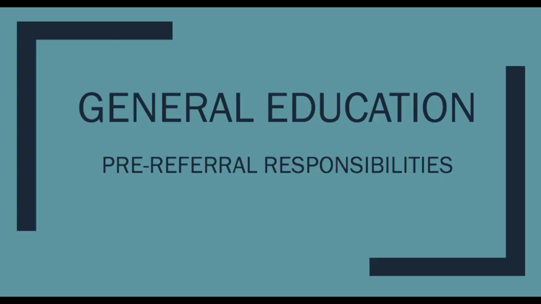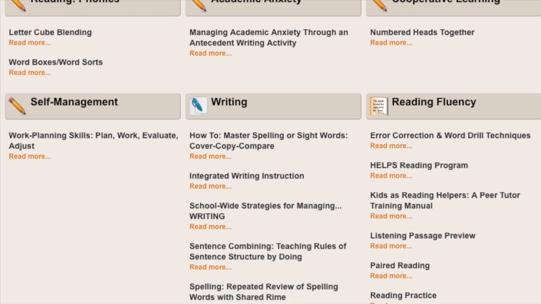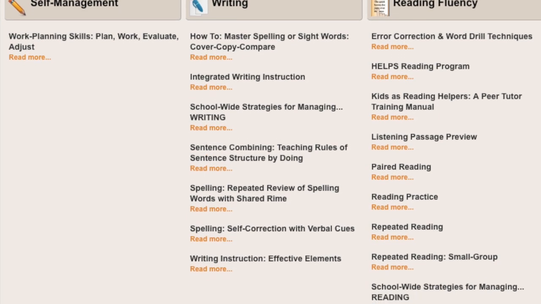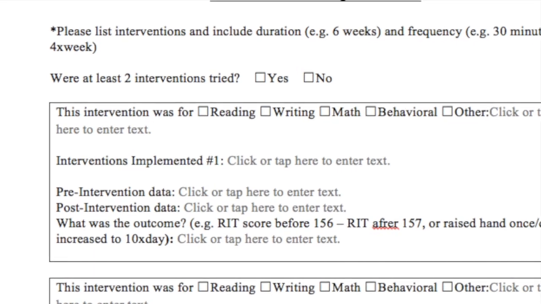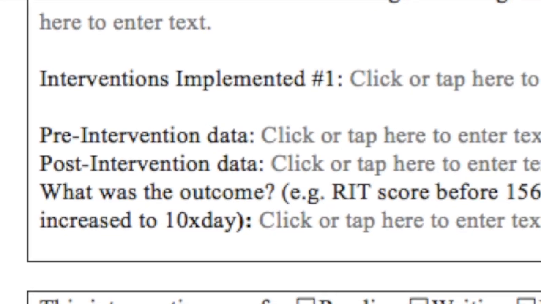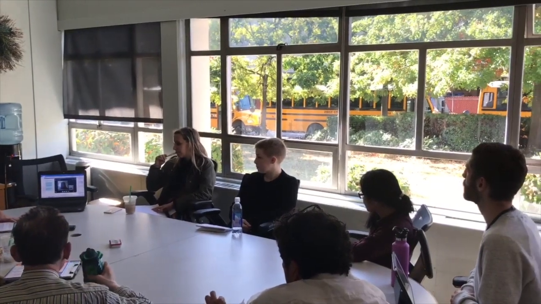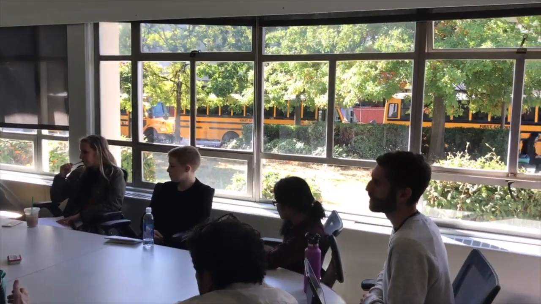Another important part of the eligibility process is the general education component. If a student is struggling, whether it's because of a disability or because of something else, we have a legal obligation to try to meet that student's needs in the general education setting. The questions that we want to ask ourselves are: what interventions have been happening? Has there been progress monitoring on these interventions? What type of SIT meetings have there been? And has there been parent contact?